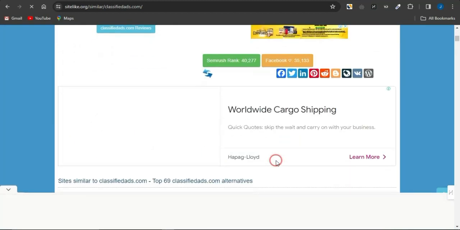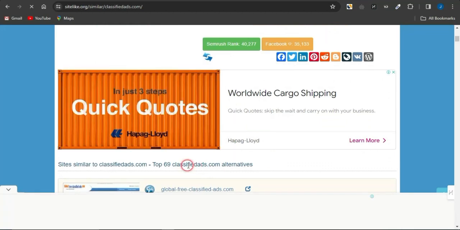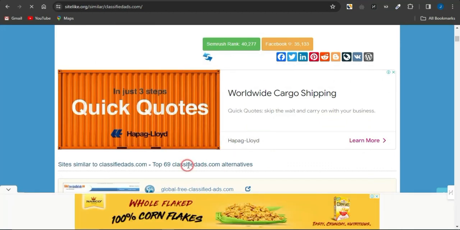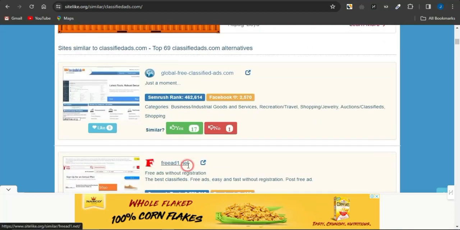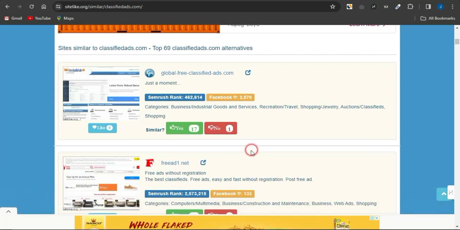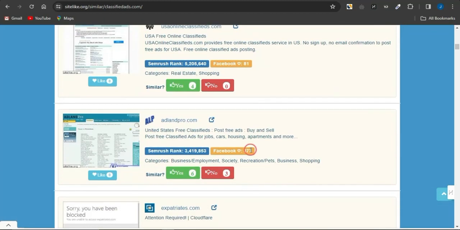Now, if you scroll down to the bottom, you can see about 69 classifiedads.com alternatives that you can also go on to utilize. So just scroll through. You can see how cool all these websites are and how all the alternatives are. So you can utilize such alternatives to get traffic to your offers and go on to promoting your offers for free. So why not just leverage this and get traffic to your offers and make money online?